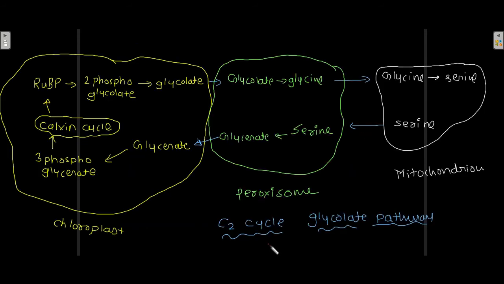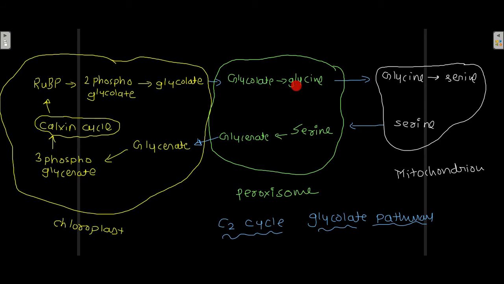So this is the C2 cycle or glycolate pathway. Here you can see that three organelles are involved: chloroplast, peroxisome and mitochondria. From the Calvin cycle we get RuBP, and in the presence of oxygen this RuBP is converted into 2-phosphoglycolate. In chloroplast this is converted into glycolate, which is transferred to peroxisome and converted into glycine.